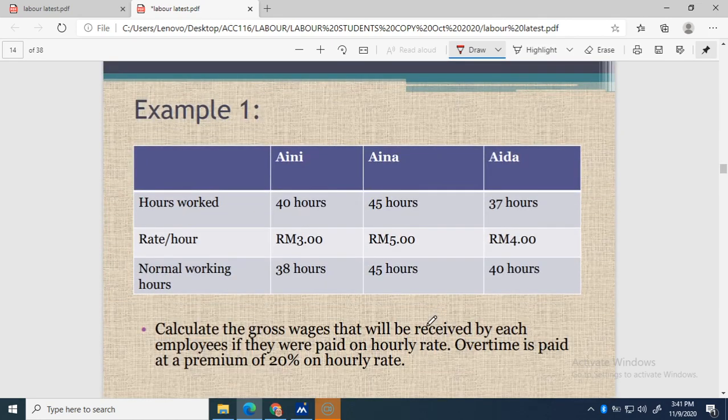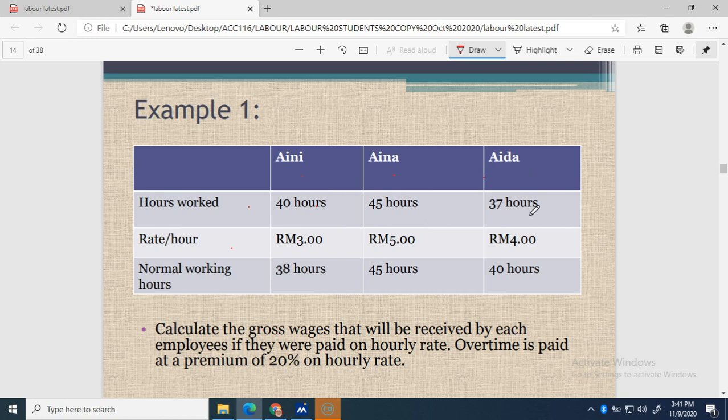Now we refer to example 1. We have 3 workers: Aini, Aina, and Aida. This is the actual hours worked by the 3 employees. The rate of payment for every worker is not the same. Aini will be paid 3 ringgit per hour.